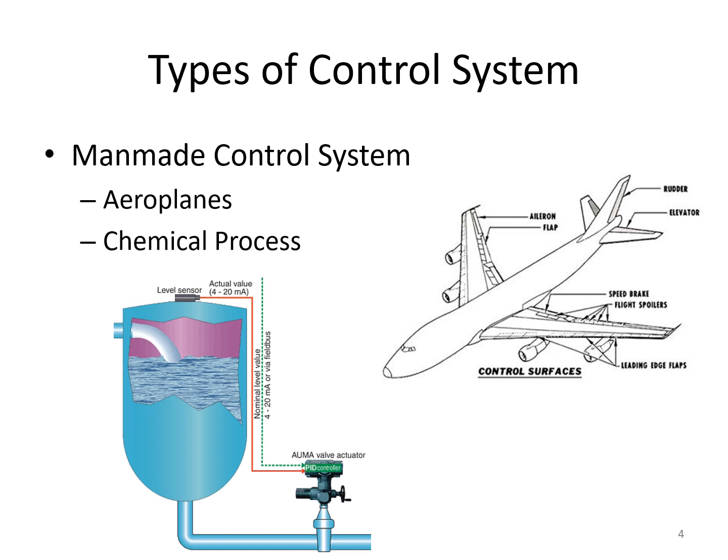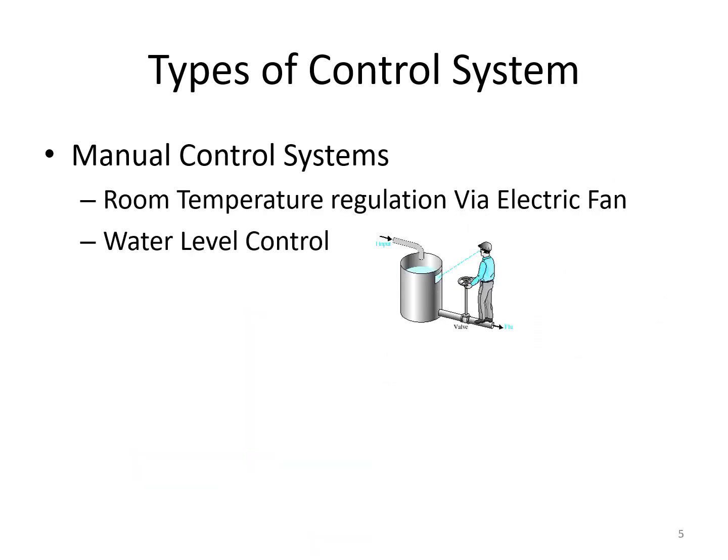Now coming to man-made control systems, all the devices, whatever is made by a man or a human being, are considered to be man-made control systems. So two examples which I've quoted here include the aeroplane and chemical process. Most of the devices which we are using will come under man-made control systems.